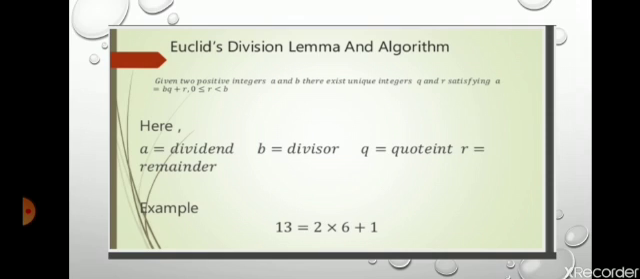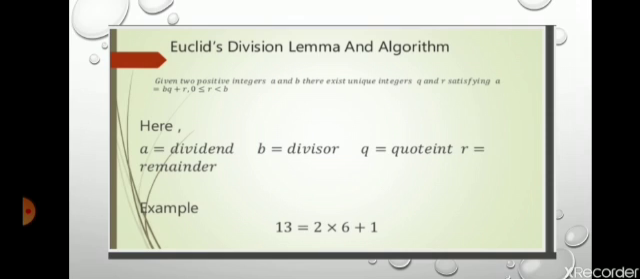Here a is the dividend, b is the divisor, q is the quotient, and r is the remainder. So we just follow this rule: dividend is equal to divisor into quotient plus remainder. Here the divisor is b, the dividend is a, the quotient is q, and the remainder is r.